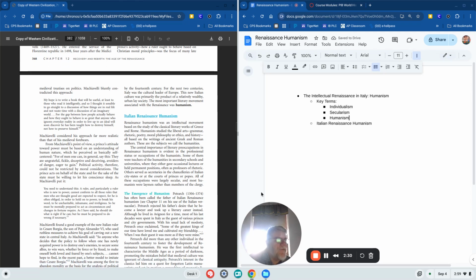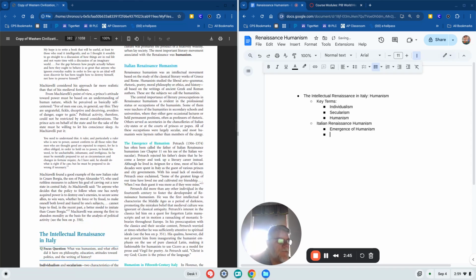Just kind of skimming through. I know I'm going to be reading about humanism. I wonder what humanism is. How do individualism and secularism deal with that? I then see the emergence of humanism. I quickly see a name, but I'm going to hold off on that name.